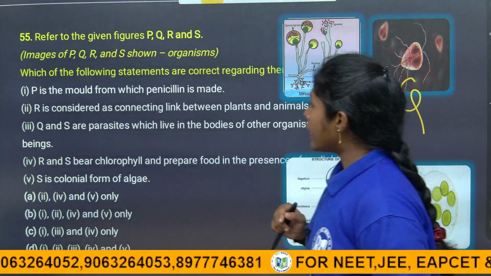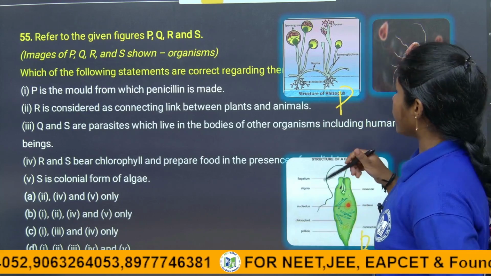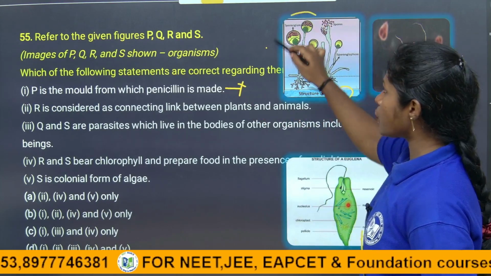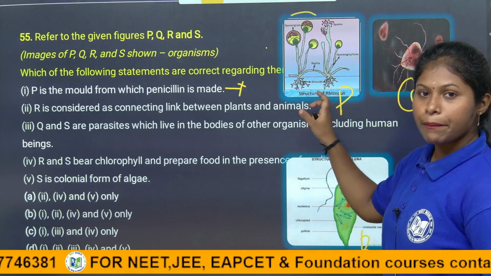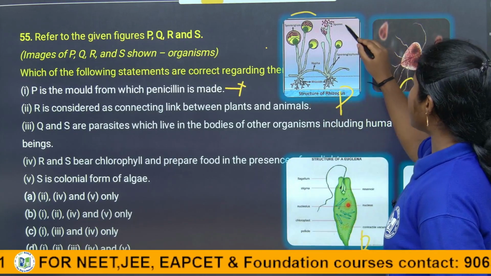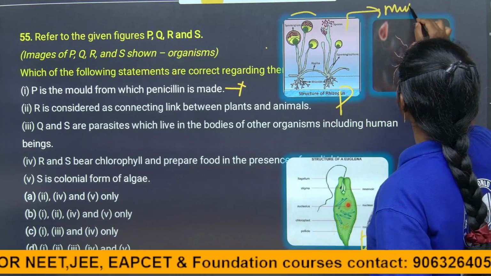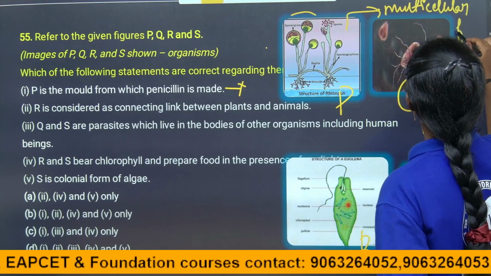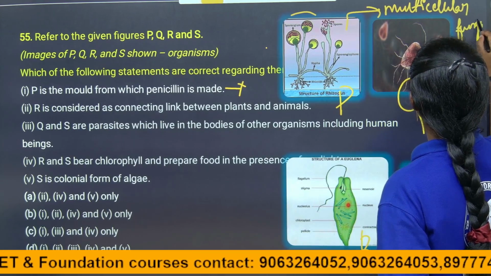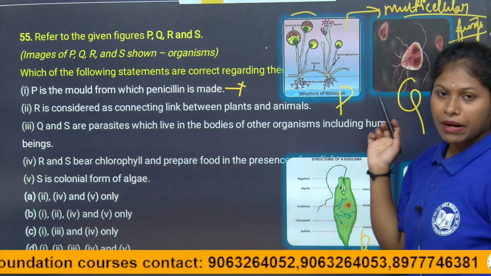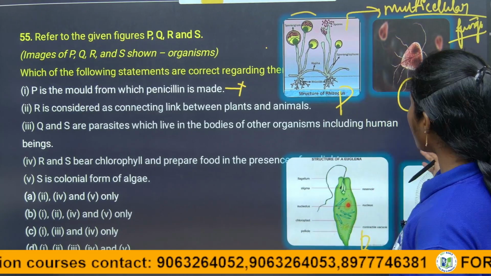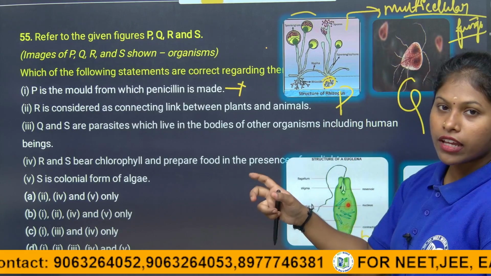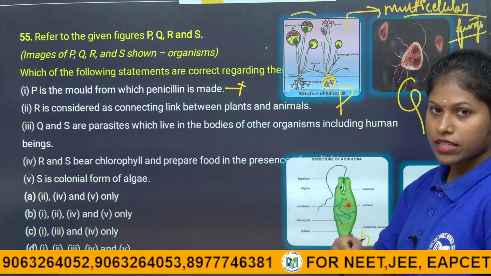Let's see. P is the mold from which penicillium is made. It's absolutely wrong, children. It is a rhizopus. It is a mold, but it is not a penicillium. It is a multicellular fungus. It is microscopic, and these are the rhizoids made up of hyphae. Nothing but the collection of hyphae we call a mycelium.